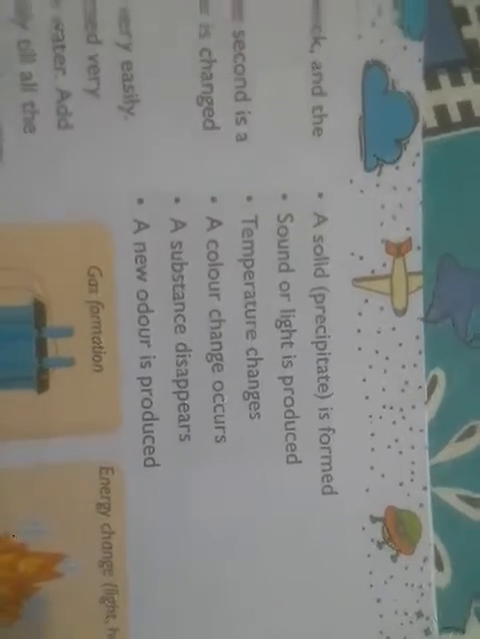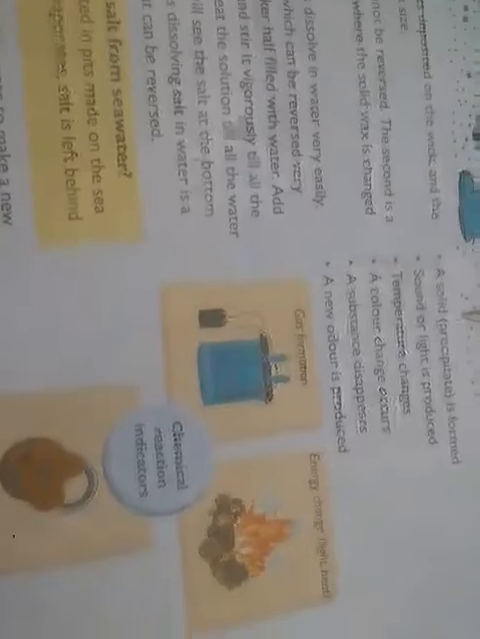So what are some of the signs of a chemical reaction? Gas being produced, solid being precipitated, sound or light being produced, temperature changing, a color change occurring, a substance disappearing, a new odor being produced. So these are some of the indications which show that chemical changes are taking place.